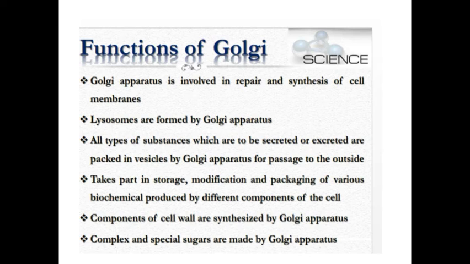Components of the cell wall are synthesized by the Golgi apparatus. Finally, the cell wall components are synthesized solely by the Golgi apparatus. Complex and special sugars are also made by the Golgi apparatus. The sugars which the cell needs are also prepared by the Golgi apparatus. Now can you understand the meaning of the Golgi apparatus and its functions? Let us move to the lysosome.